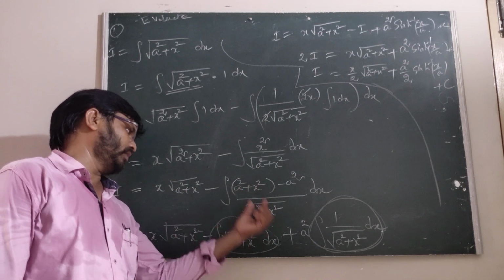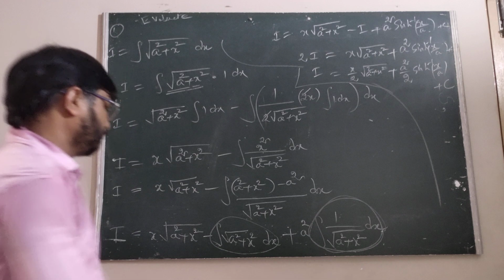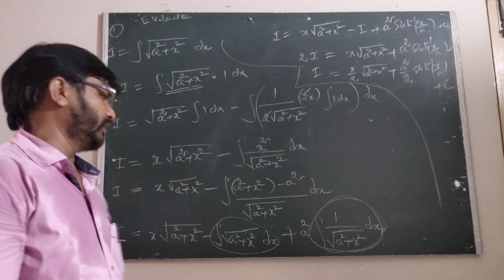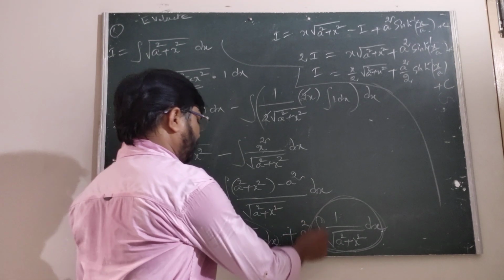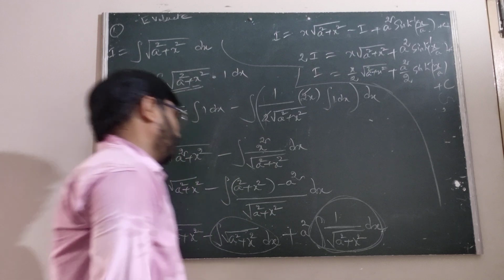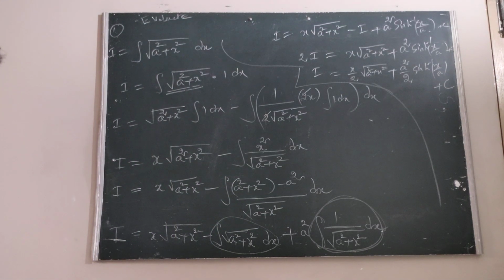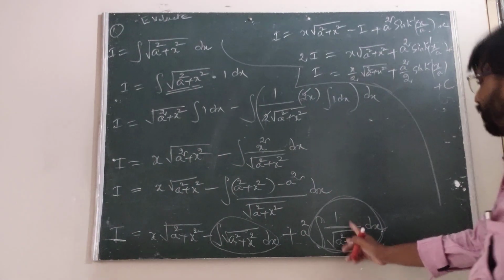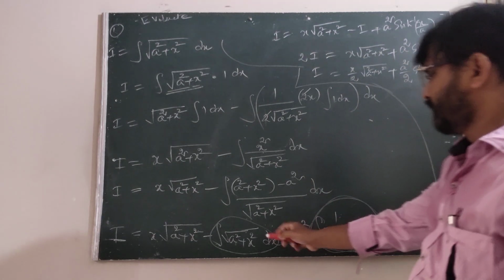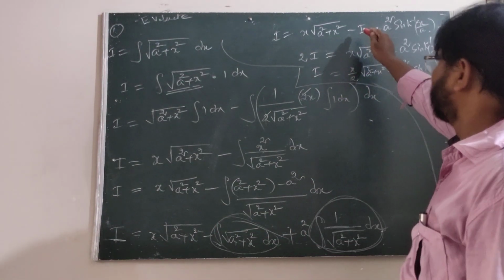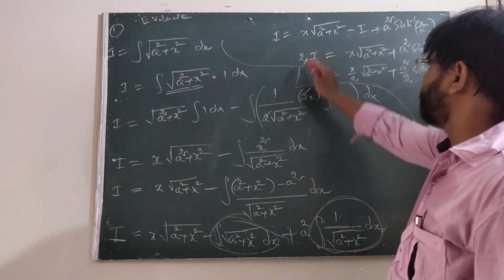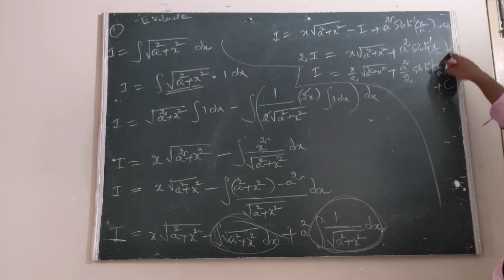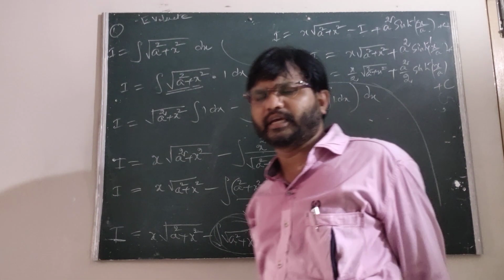A square plus x square upon under root a square plus x square is the root of a square plus x square into dx. Minus into minus plus a square, integral of 1 upon under root of a square plus x square into dx. Now this is the formula of sin h inverse of x by a. This is the minus of I. Minus I sending to the other side, plus I. I plus I is 2I. Dividing by 2 gives x by 2, a square by 2, and c by 2 is nothing but a constant, that will be some k.